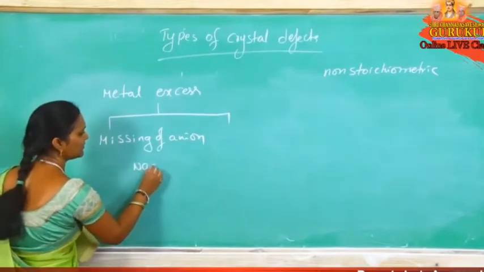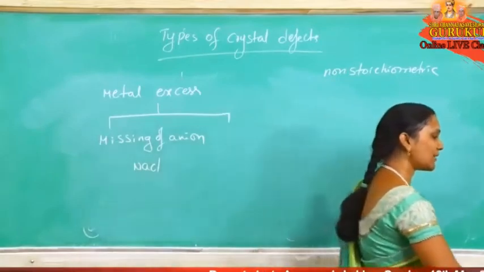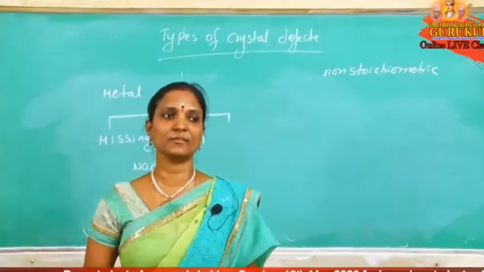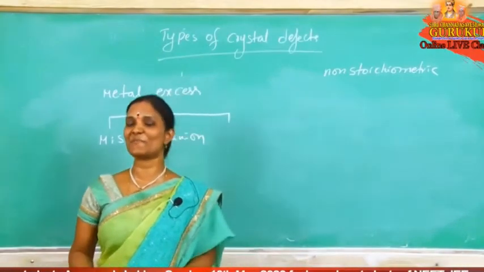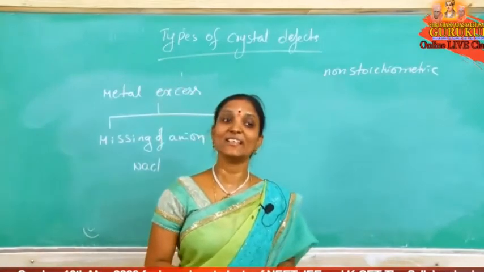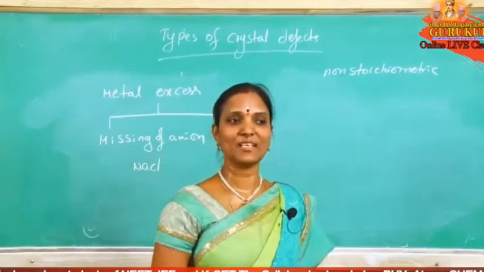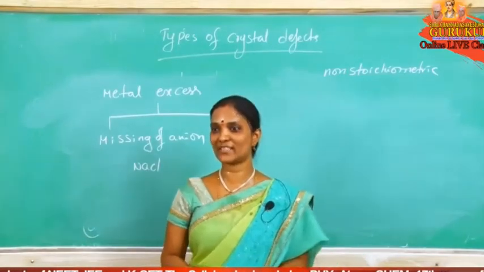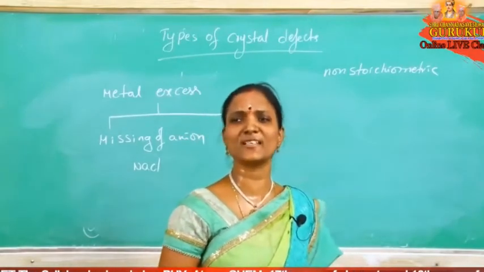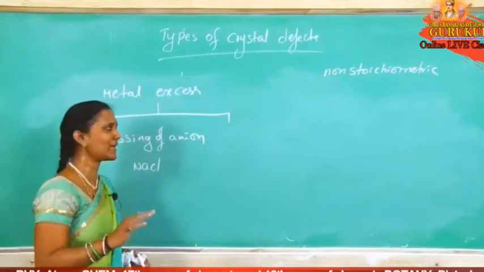NaCl, first year group elements, alkali metals, flame colors we learned. Sodium, flame color: golden yellow. Lithium, crimson red. Potassium, lilac. Rubidium, reddish violet. Cesium, bluish violet. Why does this show flame colors? There we learned because of less ionization energy and volatility, the electron exits and again comes back.